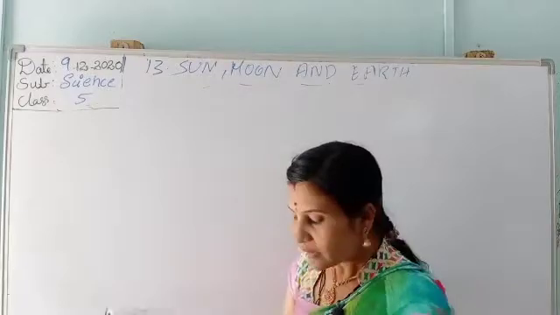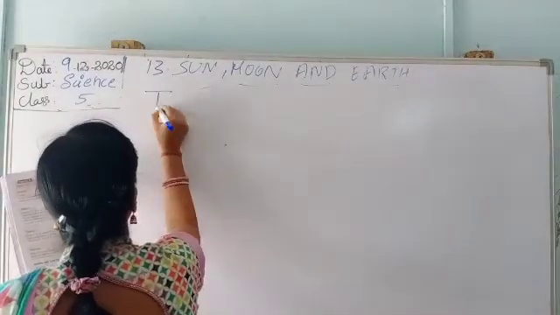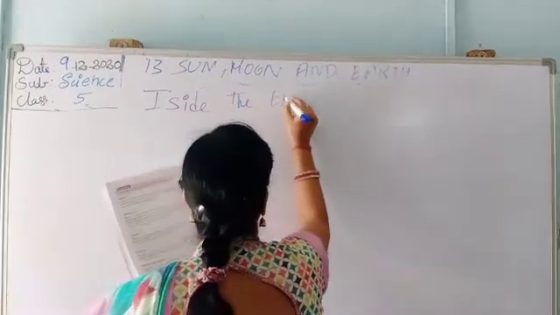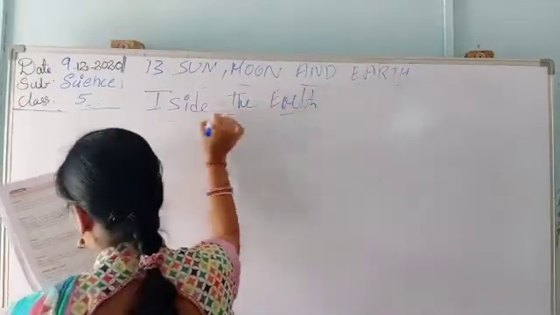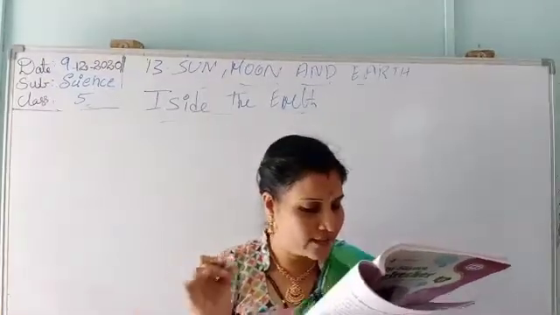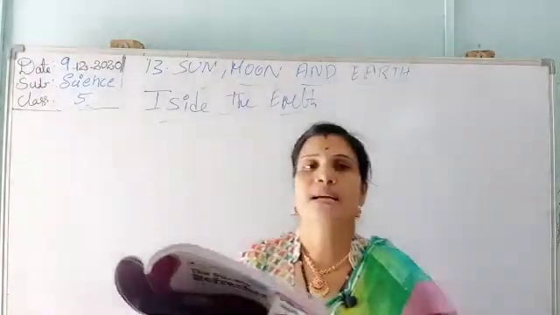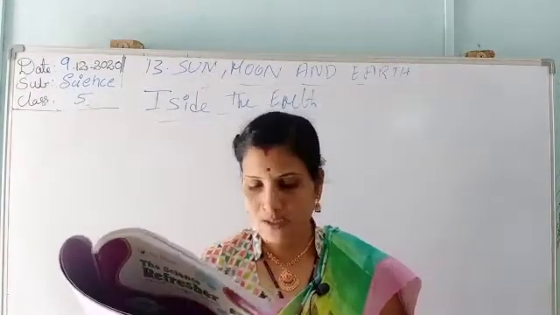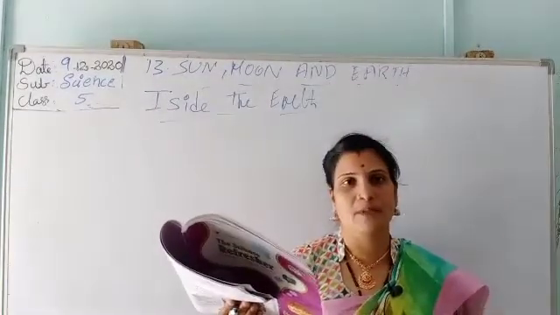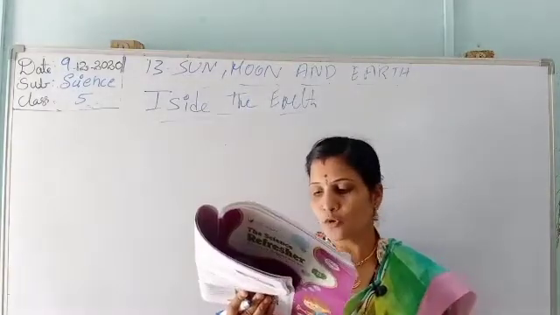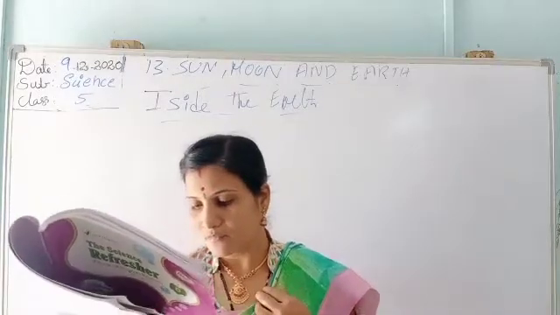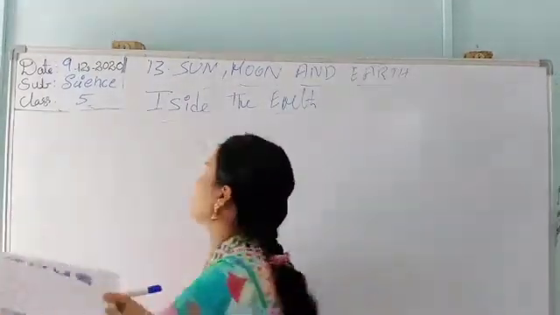Yesterday, inside the Earth. So what is inside? Inside the Earth, what is there, now we will learn. According to the scientists, the Earth is not a uniform solid sphere. The Earth is organized into 3 main layers.